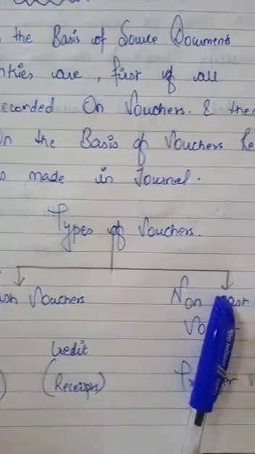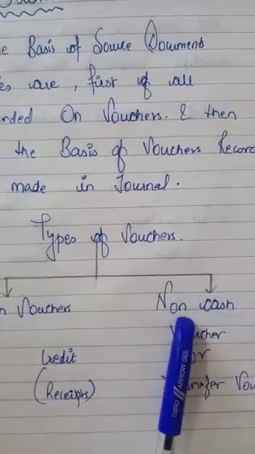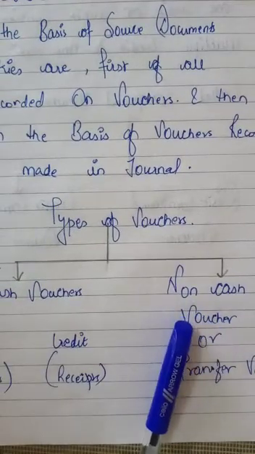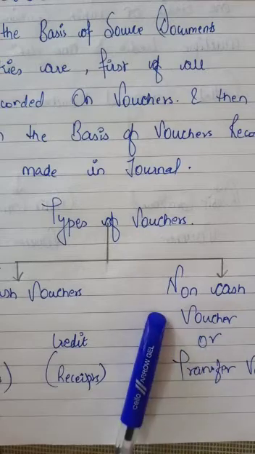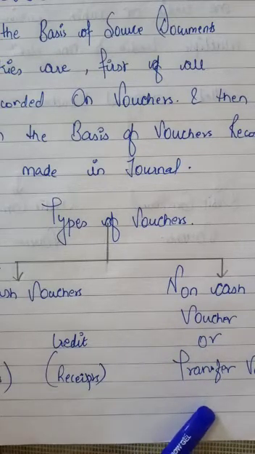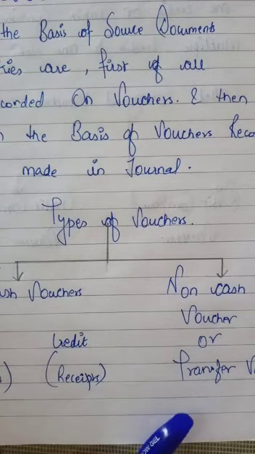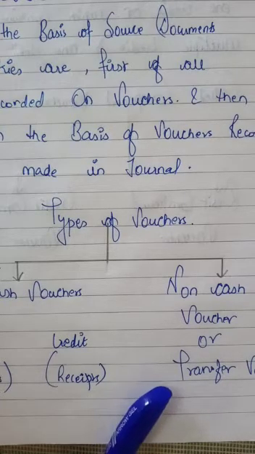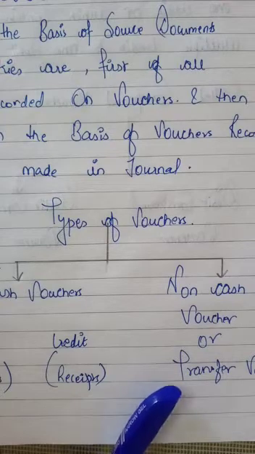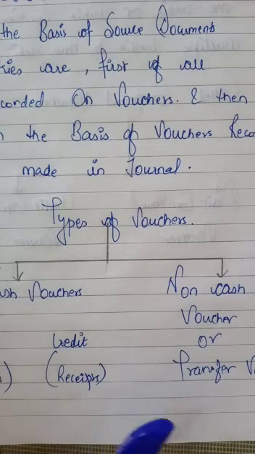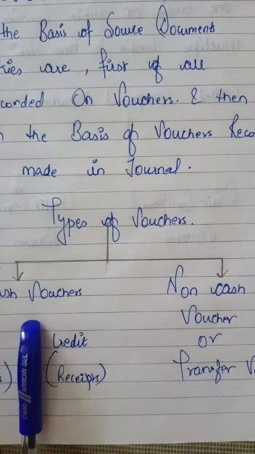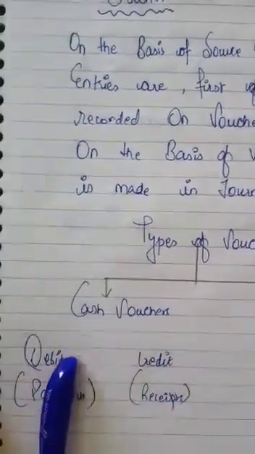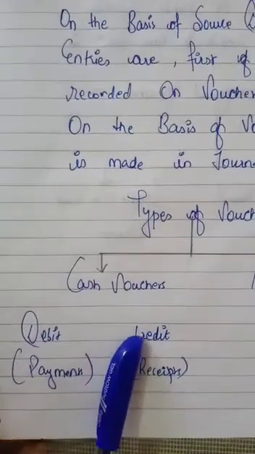And if you are doing credit transactions, means credit purchase, credit sale, for all those transactions you will make a non-cash voucher. Non-cash vouchers are also called transfer vouchers.